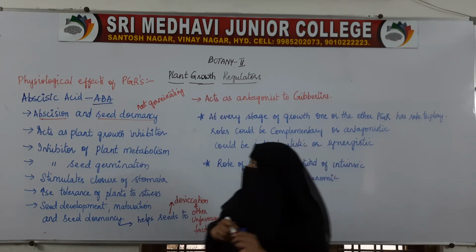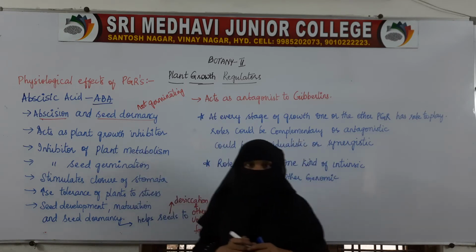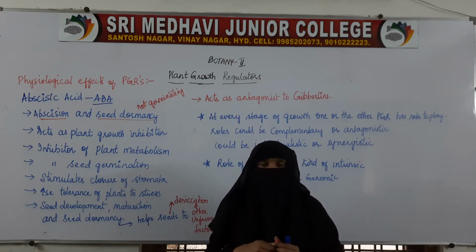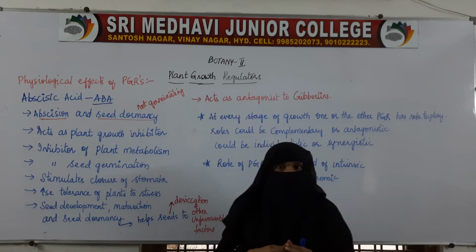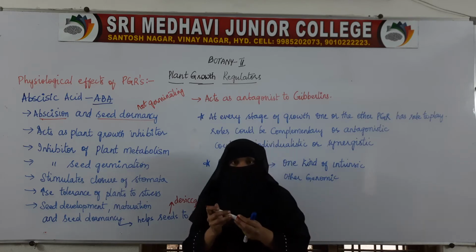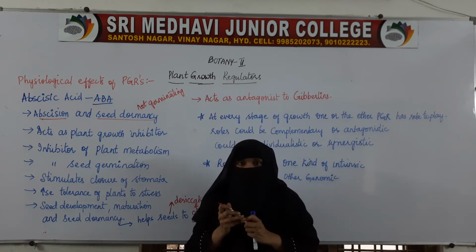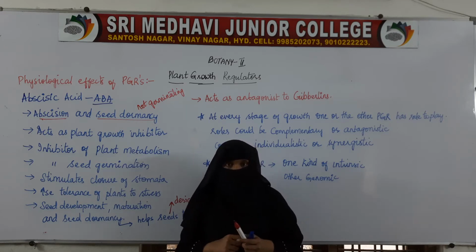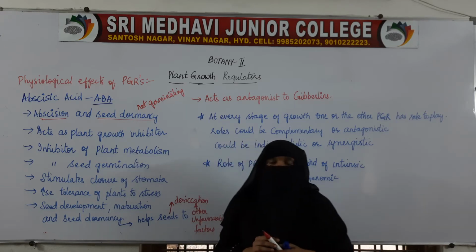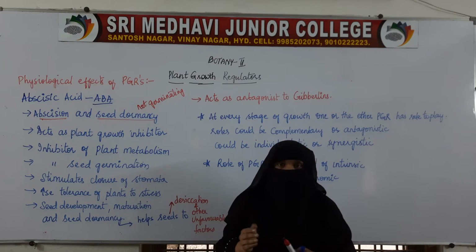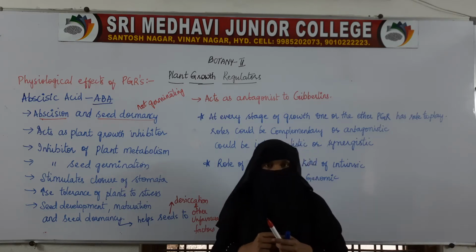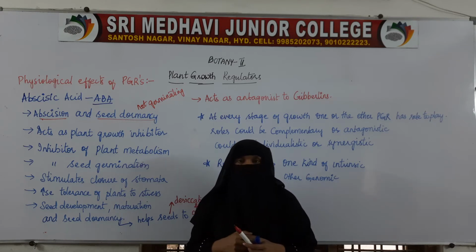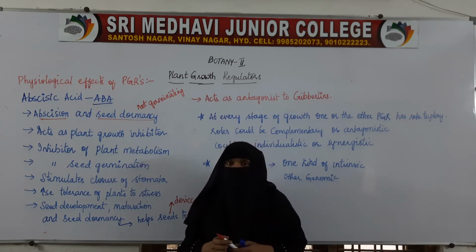Here it acts as a plant growth inhibitor. It will inhibit the growth, it will stop the growth of the plant. The plant cannot continuously grow. At some stage it needs to stop the growth. For a while the plant growth needs to be stopped. The old leaves need to be shed. The old flowers need to be shed. The old fruits need to be shed.